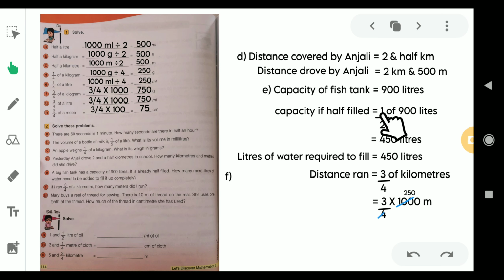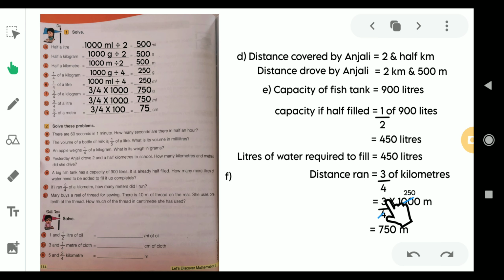You can look at here, in the previous question, if you divide 900 by 2, the answer would be 450, because there was only 1 in the numerator, but here 3 is still remained. So that is why 250 and 3 must be multiplied. So it's so simple. Divide this 1000 meters into 4 parts and consider 3 parts.